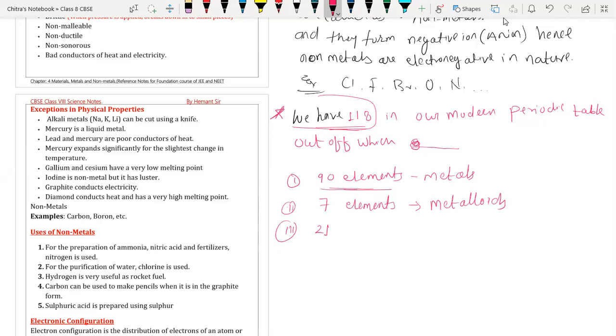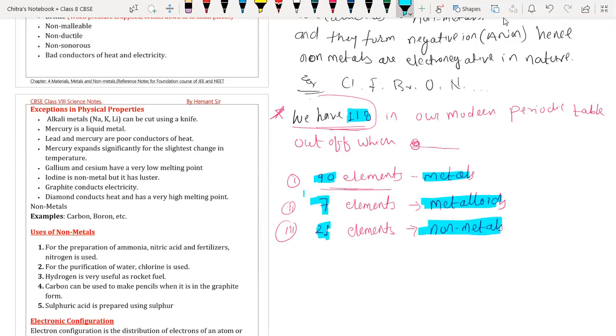Is it 21? Yes, 21. So 21 elements are non-metals. Understood, beta? It is very important. Out of 118 elements, we have 90 metals, 7 metalloids, and 21 non-metals.